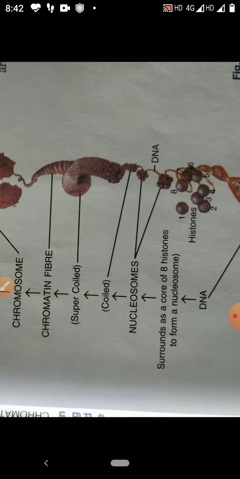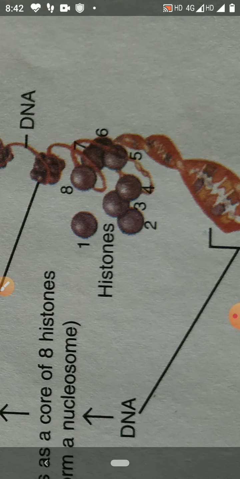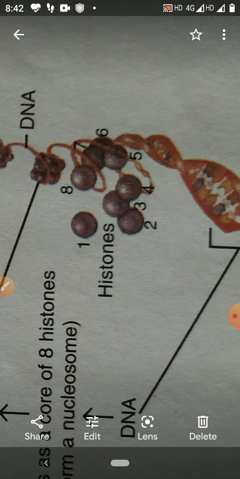As shown here, 8 molecules of histones come together and form a core, and around that the DNA strands wind around.